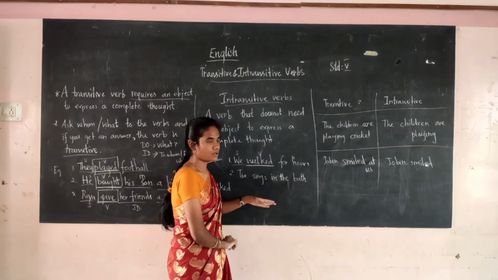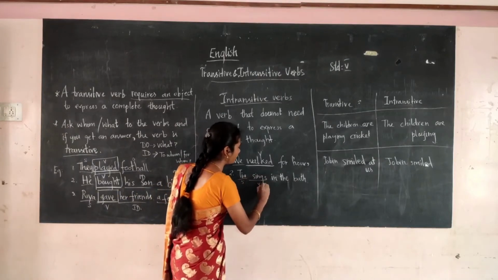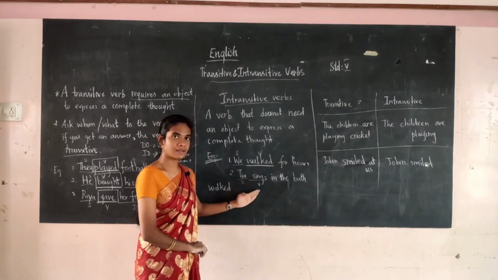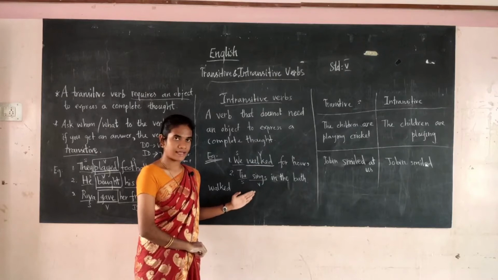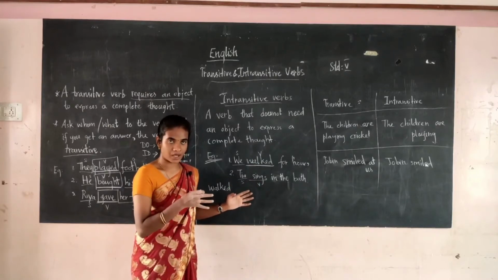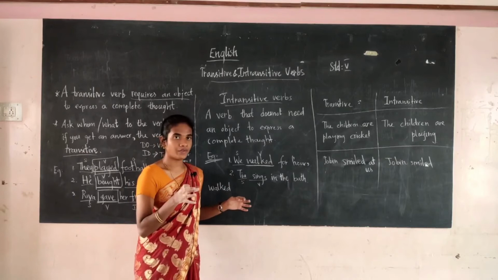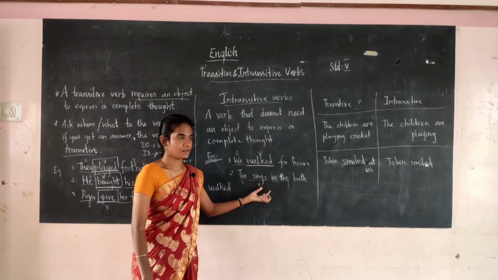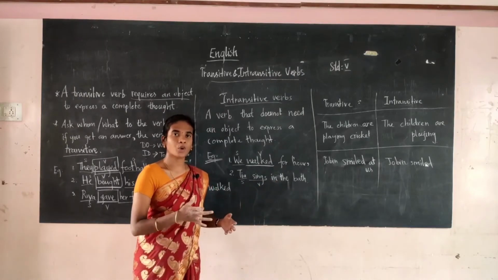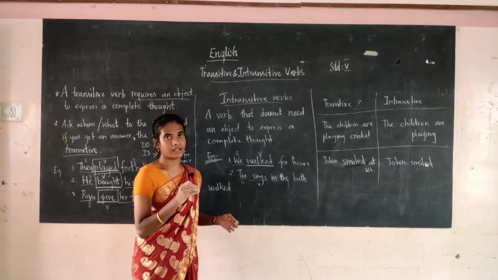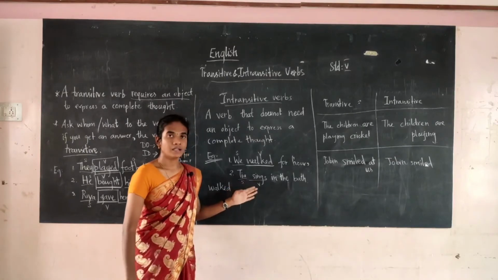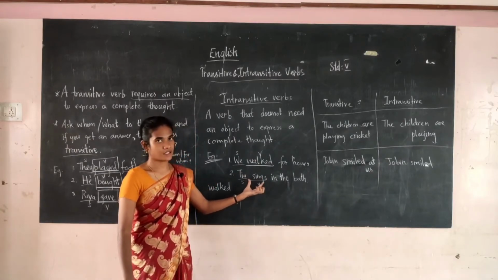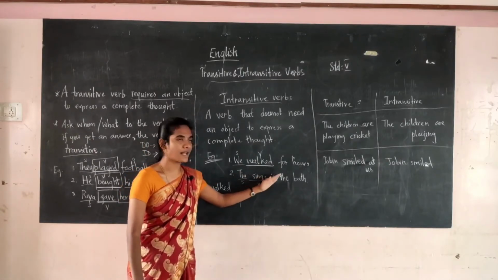Tia sings in the bar. Tia is the subject, sings is the verb. In order to get an object, how do we ask the question? What does Tia sing? It is not giving a correct answer. So sings is the intransitive verb here, because this verb does not have an object.